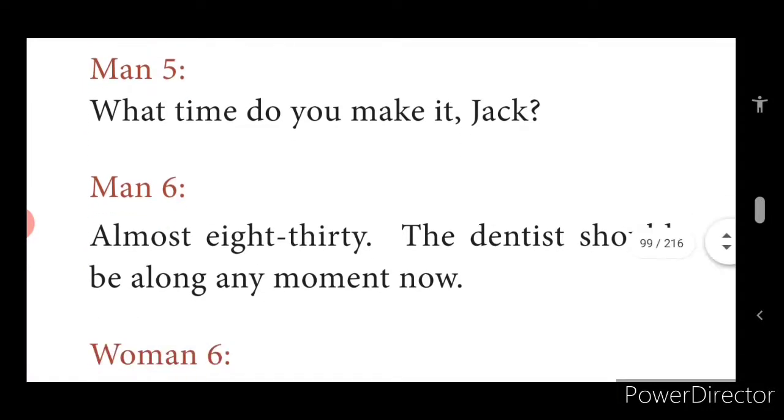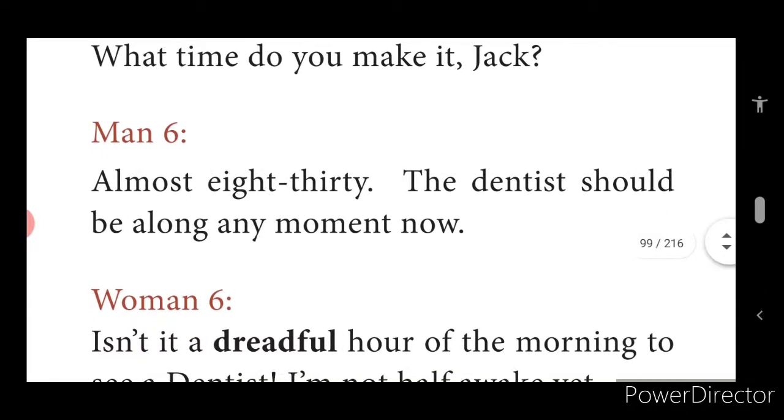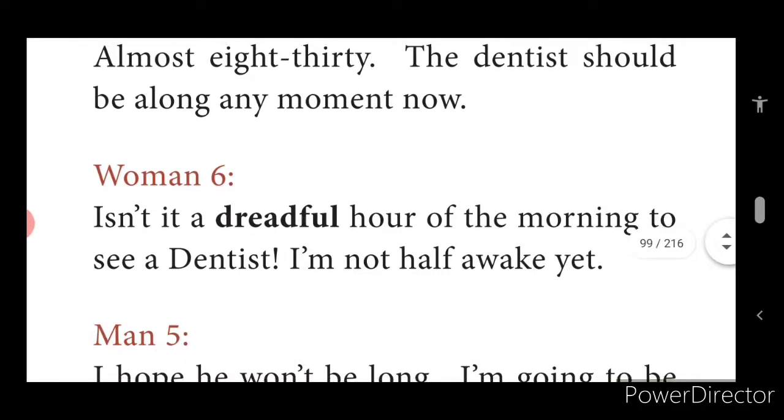Man 6, he says it is 8:30. Any time the dentist might come here. Meanwhile, we'll wait patiently. Then, woman 6: Isn't it a dreadful hour of the morning to see a dentist? I'm not half awake yet.